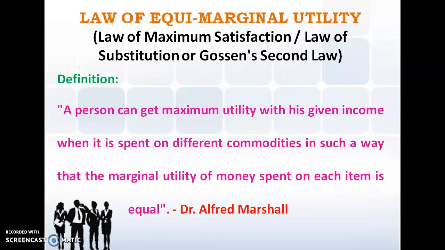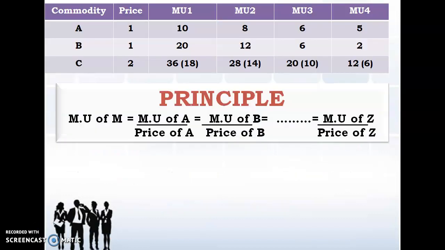As we all know, Marshall was the person who developed this particular law. Before he developed it, it had been given by Gossen. That's the reason it's also called Gossen's second law. The first law is the law of diminishing marginal utility, which I completed when the classes were going on.